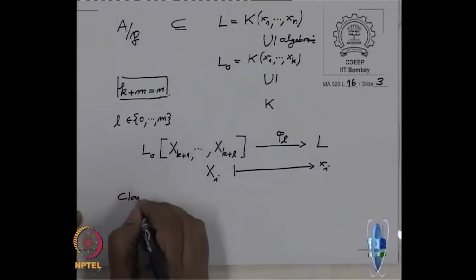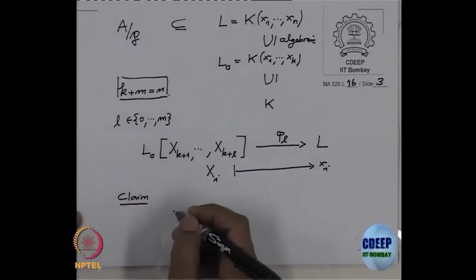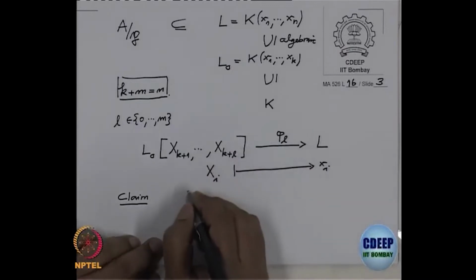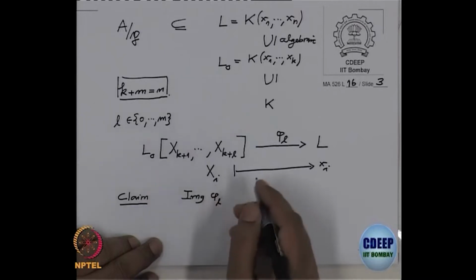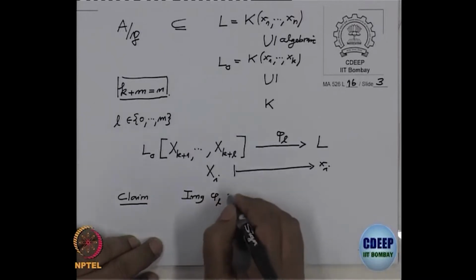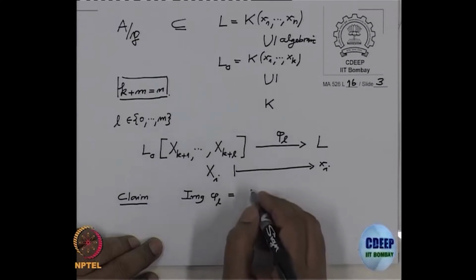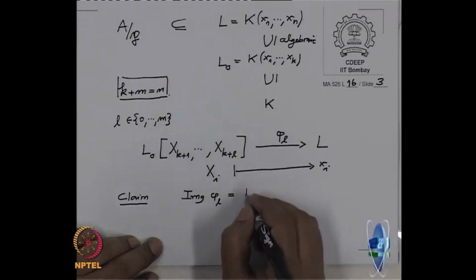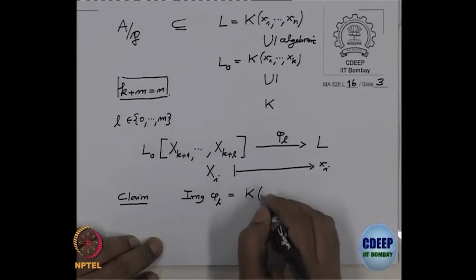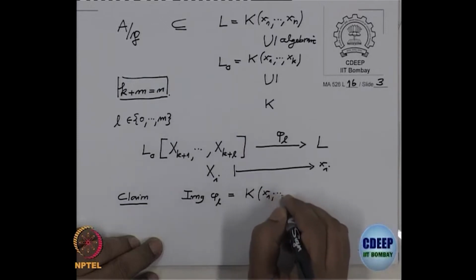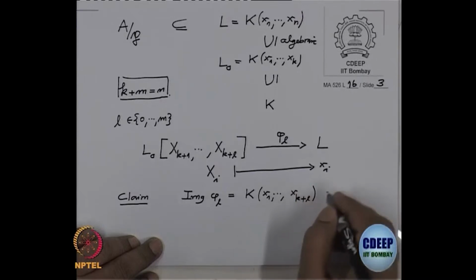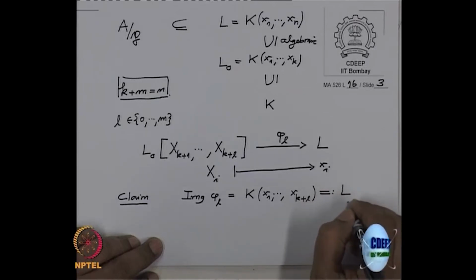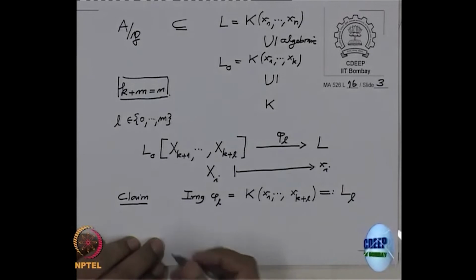There are three parts in the claim. The claim is that the image of phi_l is the field generated by k, x1 to x_{k+l}. So, this field I want to denote by L_l. That is the one part.